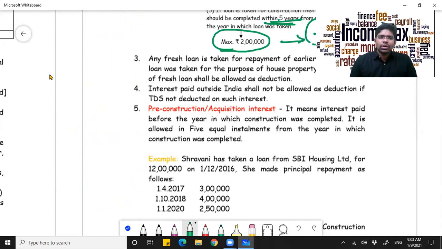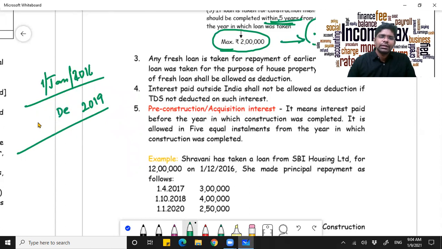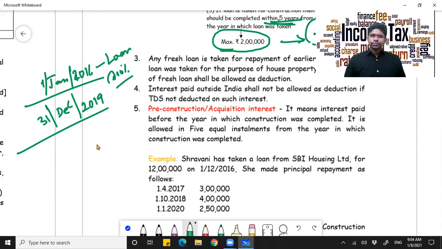So consider you are taking a loan on 1st Jan, okay, say 2016. Now your house is under construction till 31st December 2019. Okay, so when have you taken the loan? You have taken a loan on this particular date at the rate of say 10%. Now on 31st December you are receiving a completion certificate, that's stating that your property is complete, you can occupy your property, okay, or you can let it out.